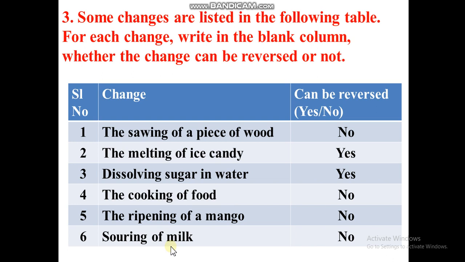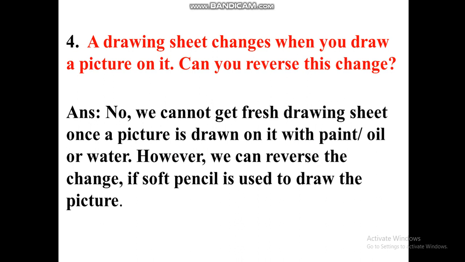Next, the fourth question is that a drawing sheet changes when you draw a picture on it. Can you reverse this change? No, we cannot get a fresh drawing sheet once a picture is drawn on it with paint, oil or water. If we use paint, pen or any kind of permanent things, the drawing sheet cannot be made fresh, because we have used permanent things. And if you use a soft pencil, we can rub it and reverse it. So it depends on the type of drawing that we have done on the paper.